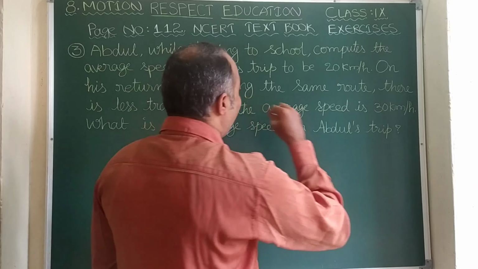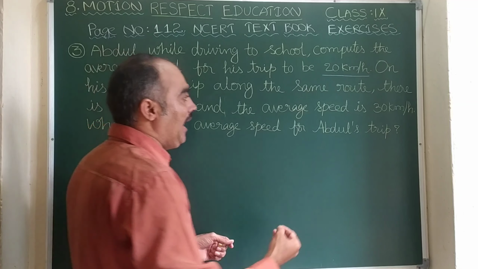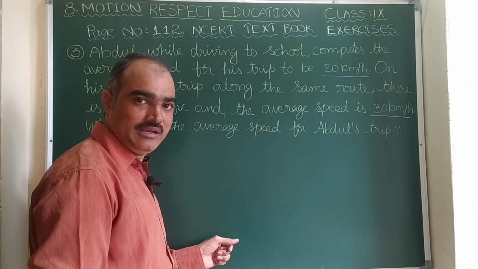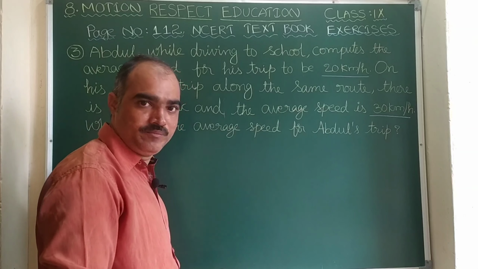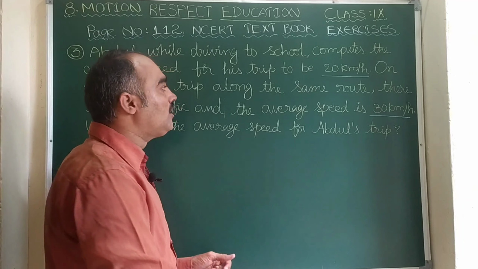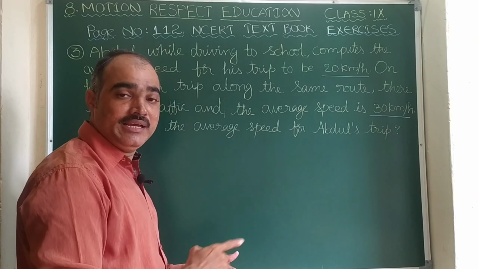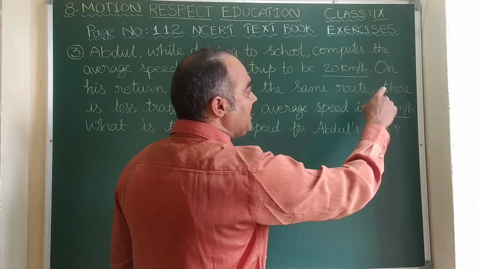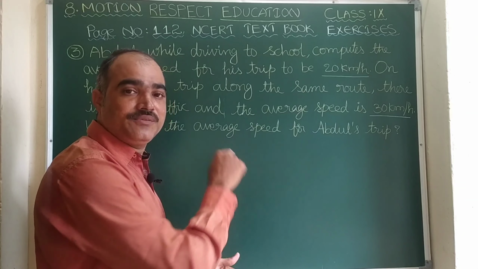Here, while going to school, the average speed is 20 km per hour, and while coming back from school, the average speed is 30 km per hour. Now we are asked to find the average speed of the whole trip. Average speed does not simply mean speed 1 plus speed 2 divided by 2. If you do so, you will get 20 plus 30 as 50, and 50 by 2 is 25 km per hour, but that is not the answer for this question.